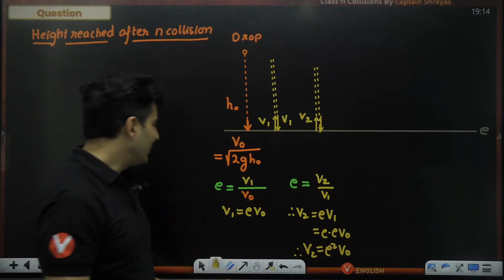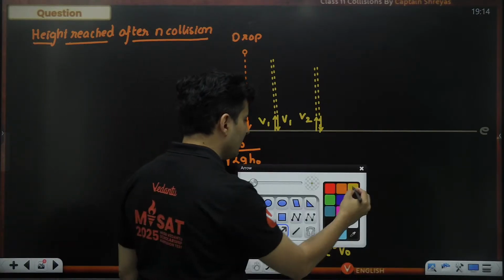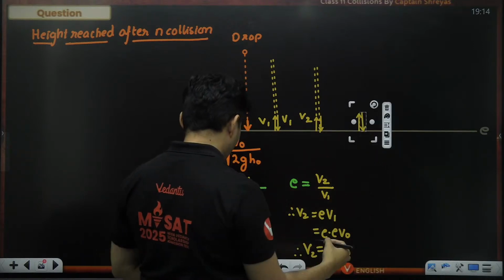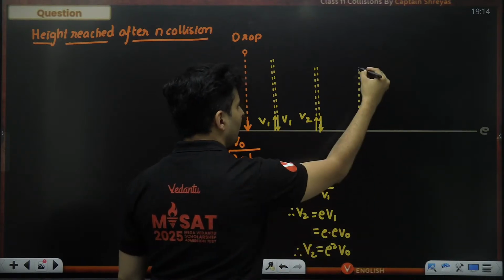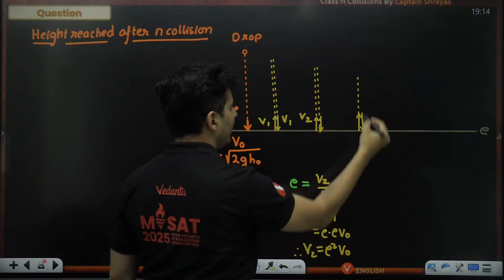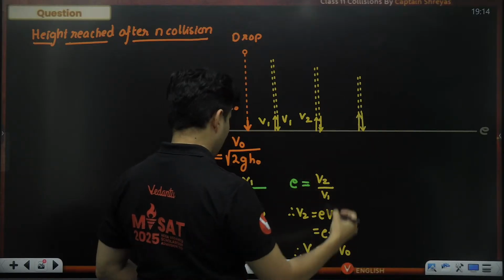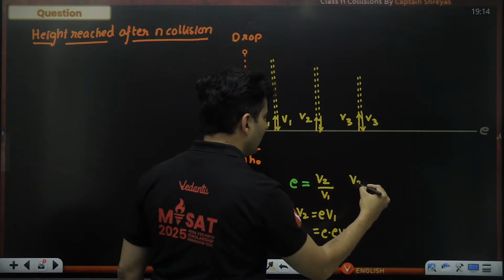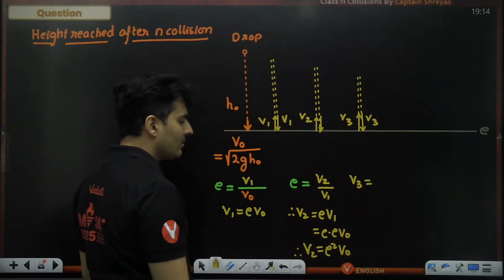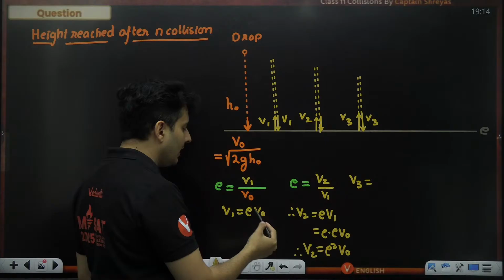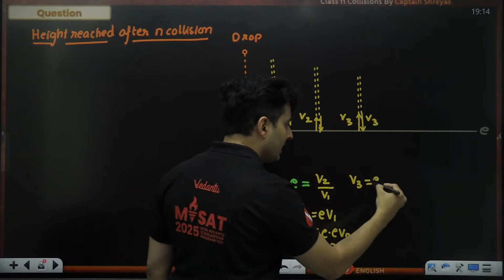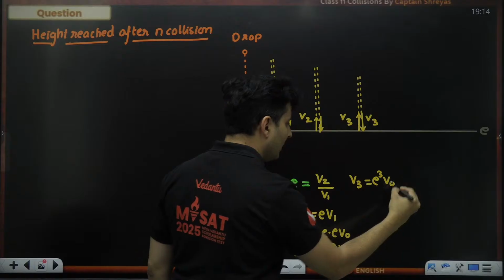Got it? So now think logically, my dear warriors. Third time when it goes up, maybe slightly less height, and coming back like this, this speed will be v3. Can you guess v3 without even doing it? If v1 is e raised to 1 times v0, v2 is e raised to 2 times v0, v3 will be e raised to 3 times v0.